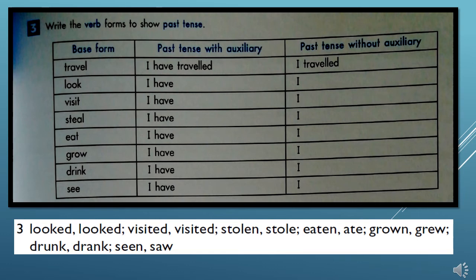Drink is also an irregular verb. If I say it in the past tense without an auxiliary, it would be I drank. But once I put the auxiliary have, I say I have drunk.